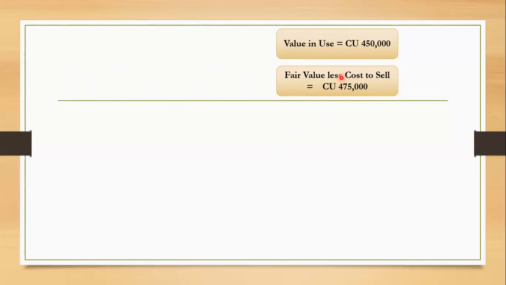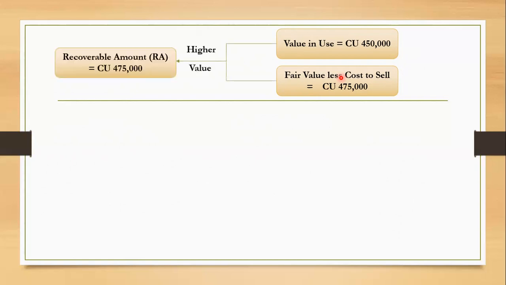Okay, as we have already discussed, the recoverable amount is the higher value of these two variables. Accordingly, recoverable amount is how much? It is 475,000, which is the fair value less cost to sell. As you can see, the higher value between these two variables is fair value less cost to sell, which is 475,000.